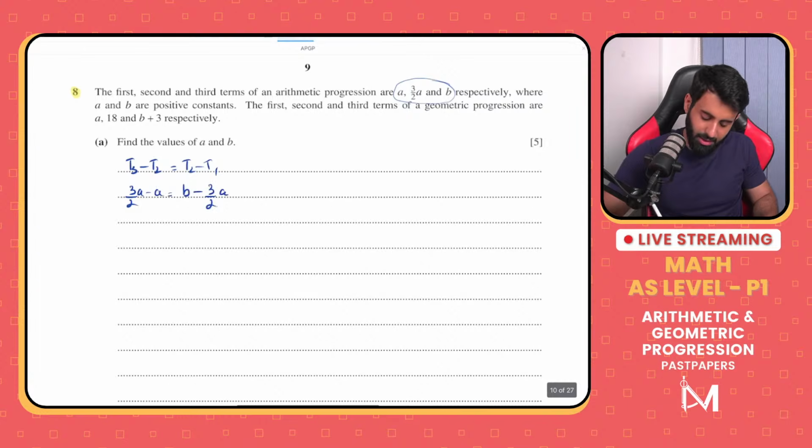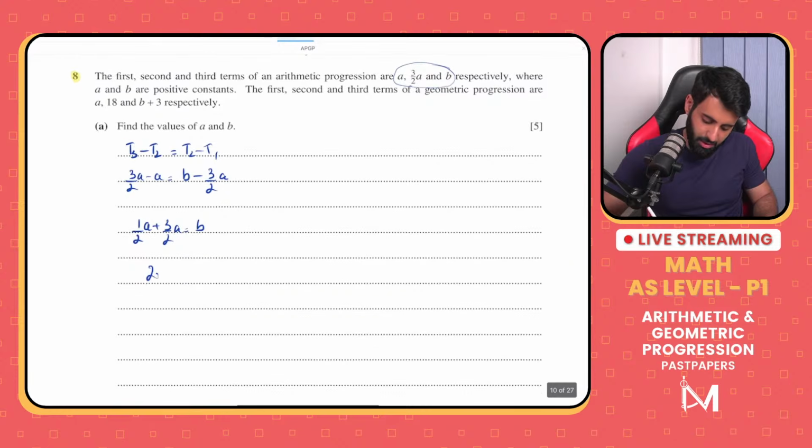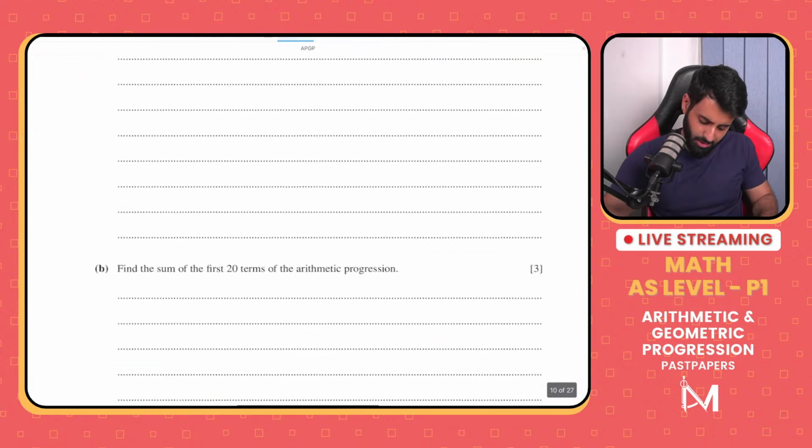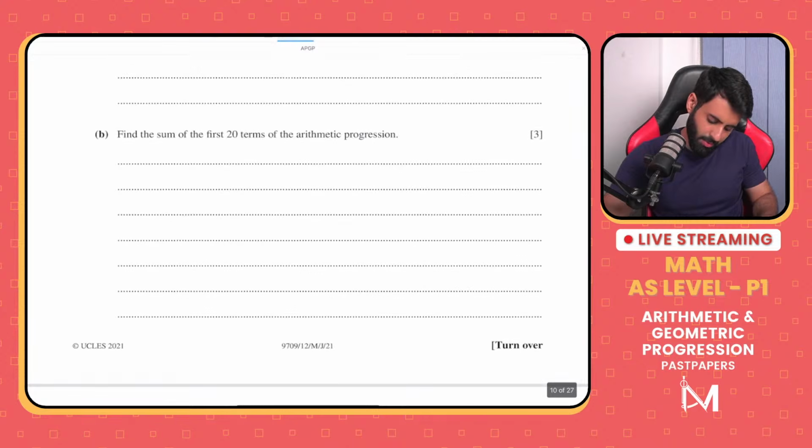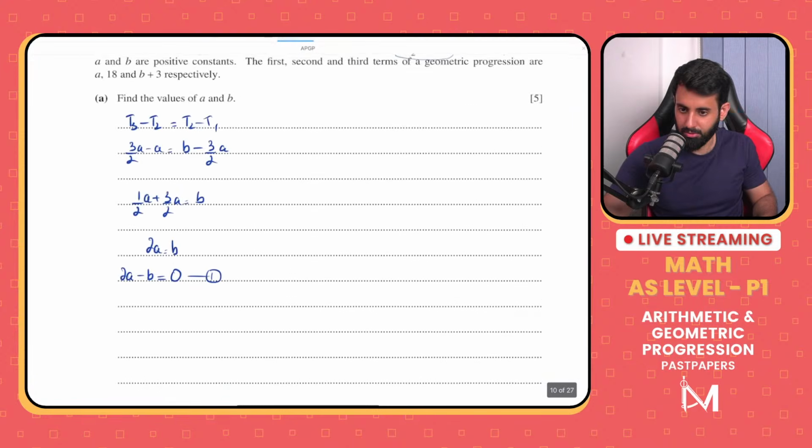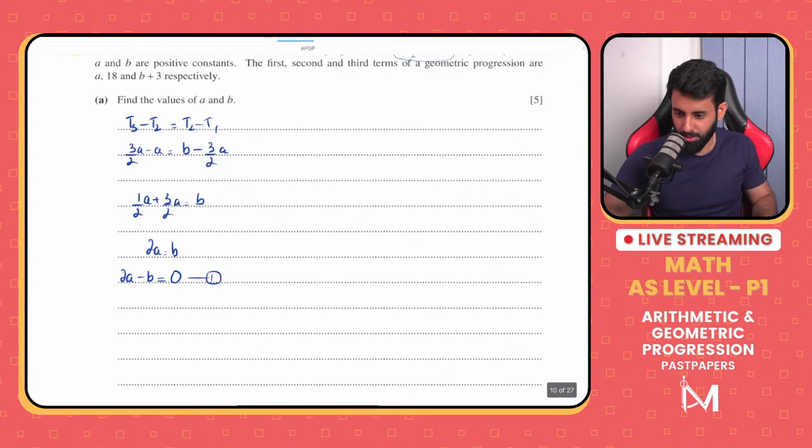So 3 upon 2 minus a is going to be 1 upon 2a. Okay. And wait a minute. 1 upon 2a plus 3 upon 2a equals b. Let's write this nicely. So this is 2a equals b. In fact, let's write it further nicely. 2a minus b equals 0 is your first equation. And this, by the way, I don't think I mentioned, is from May-June 2021, paper 12.